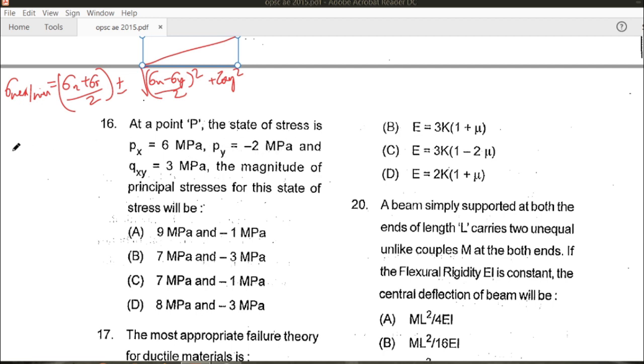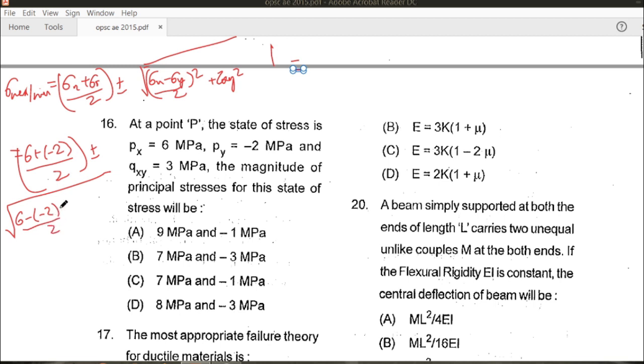If we replace, it will become 6 plus minus 2 by 2 in the bracket, plus minus under root of 6 minus 2 by 2 whole square, plus tau xy whole square.